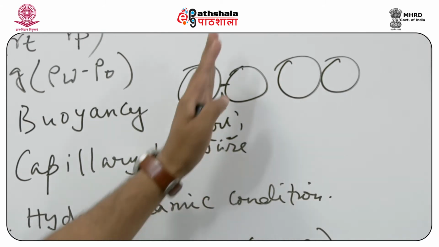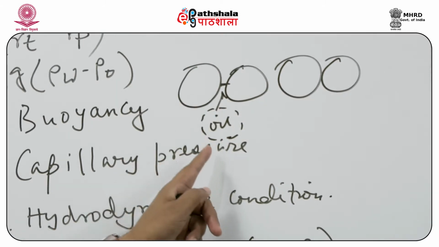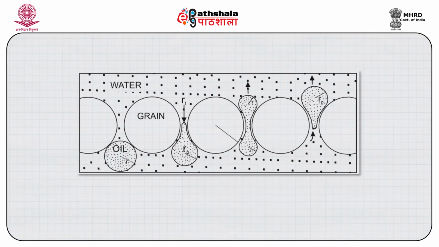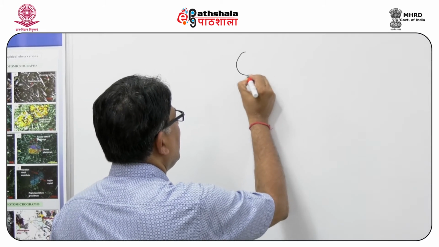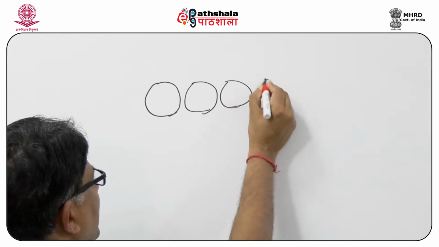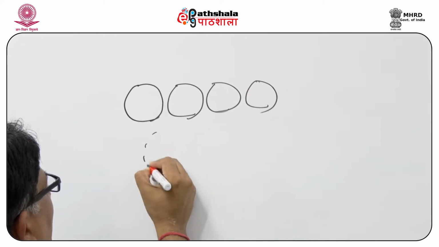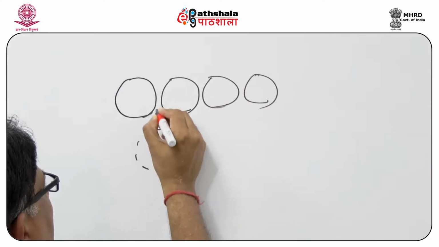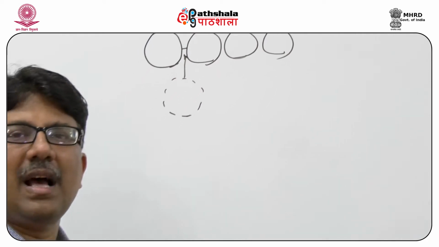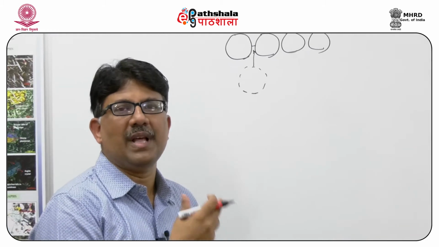How will it pass through this pore space? Even if it has a buoyancy effect, it has to pass through this pore space, and as it has to pass through the very narrow pore space, what are the factors that will be very effective? As you know, if we take settled sediments, they are like this, and an oil globule of this size has to pass through this narrow pore space. That becomes a challenge: how really does it go through this narrow space?